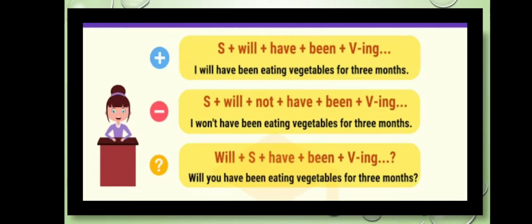In case of negative sentences, subject plus will plus not plus have plus been plus the ing form of the verb. That is, I won't have been eating vegetables for 3 months.